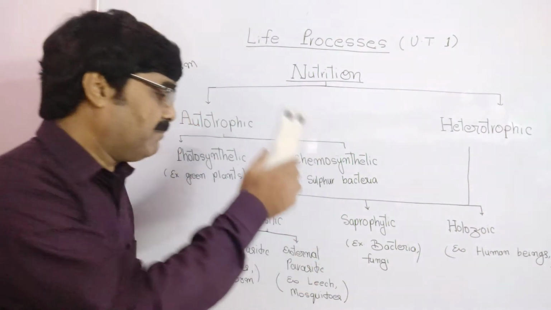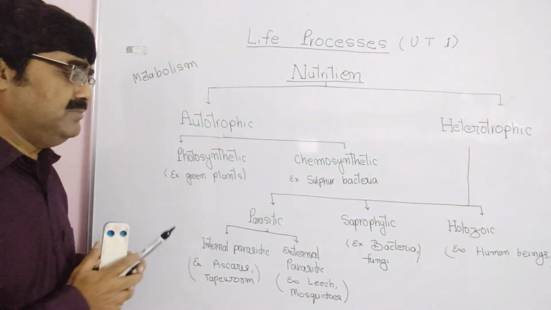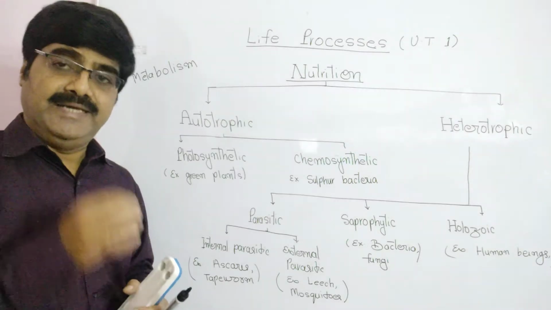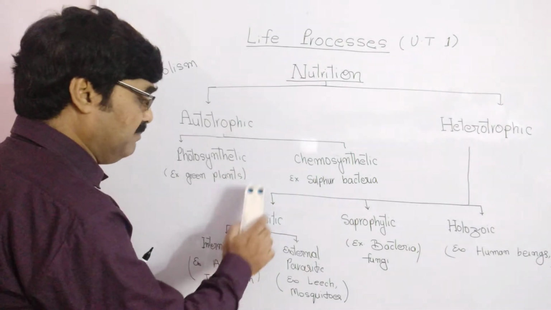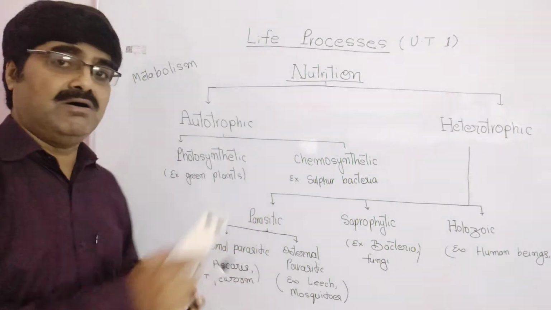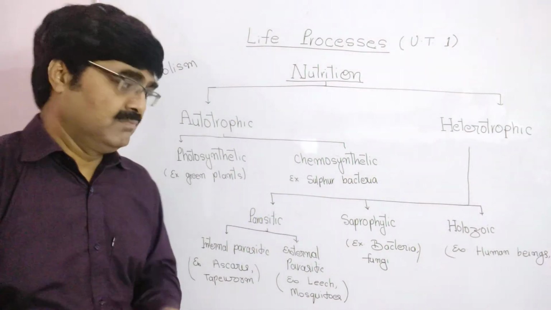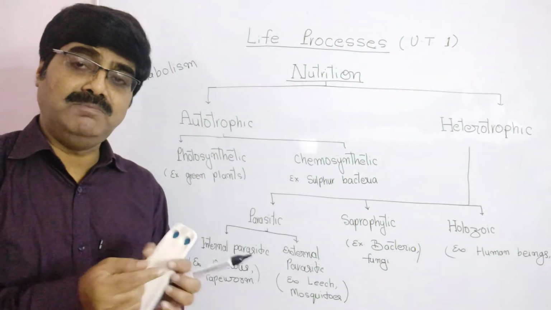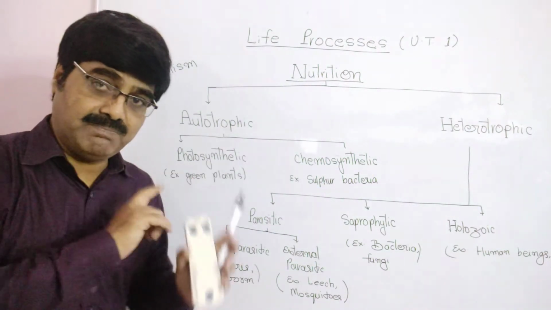Second is saprophytic nutrition. In this nutrition, the organisms obtain their food from dead and decaying matter. This is the difference between parasitic and saprophytic: in parasitic nutrition, the organisms obtain their food from other living organisms, but in saprophytic nutrition, the organisms obtain their food from dead and decaying matter. That's clear? This is the basic difference.